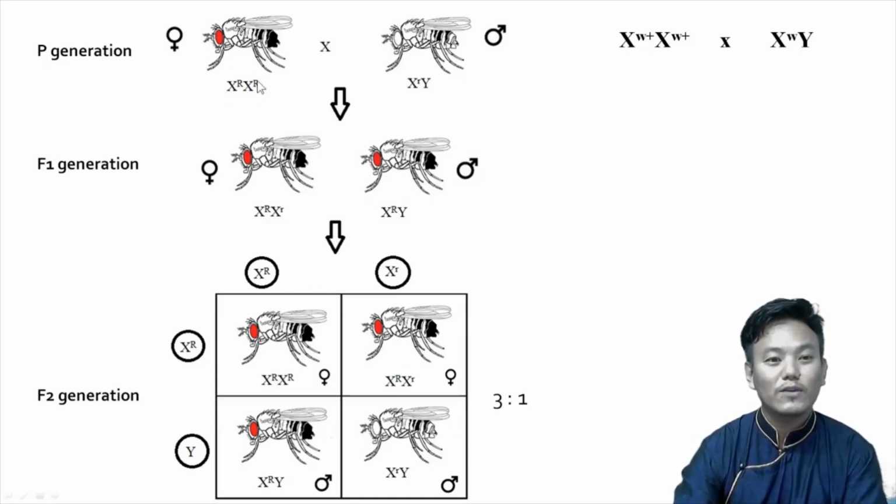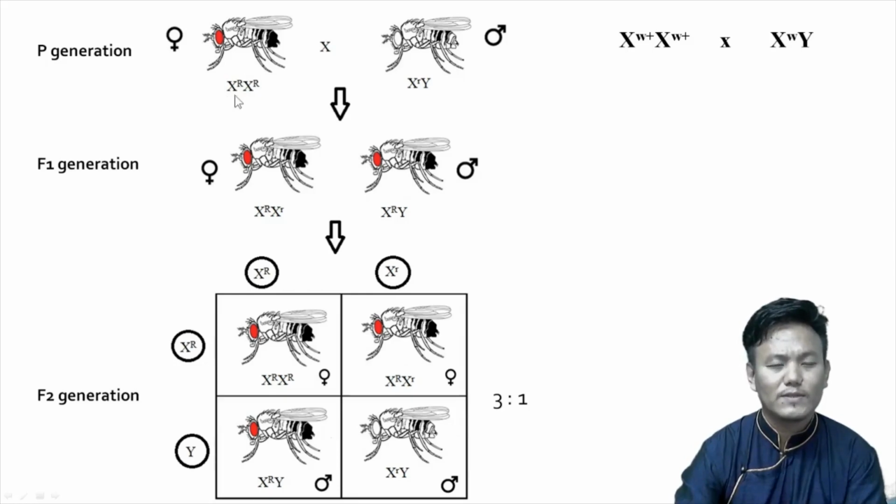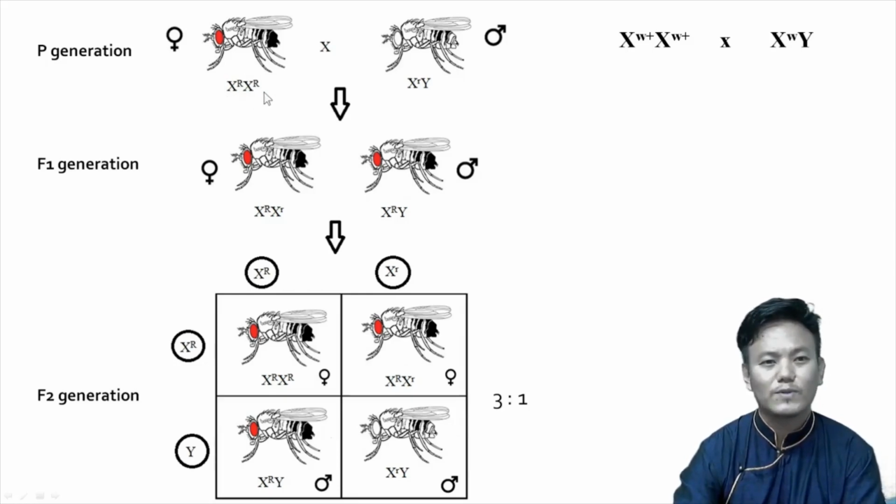The important thing here is the representation of the genotypes. I just represented the genotypes like this, but in most textbooks and reference books you will find the genotypic representation in this particular format, where W+ denotes the wild type, which is the red eye color, whereas W denotes white eye color. So this is the mutant type.